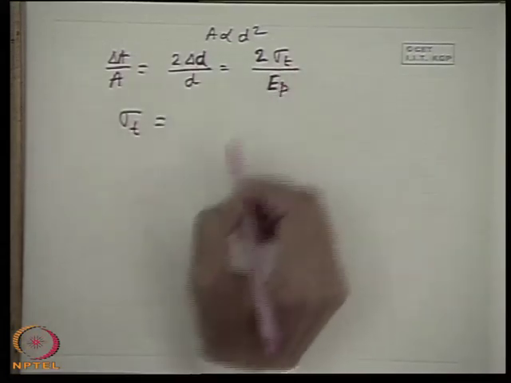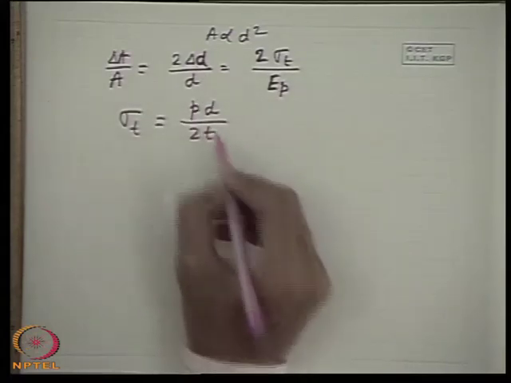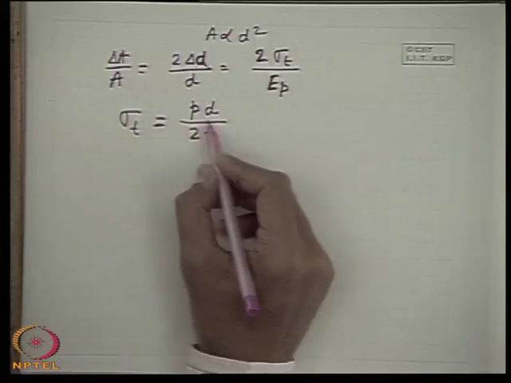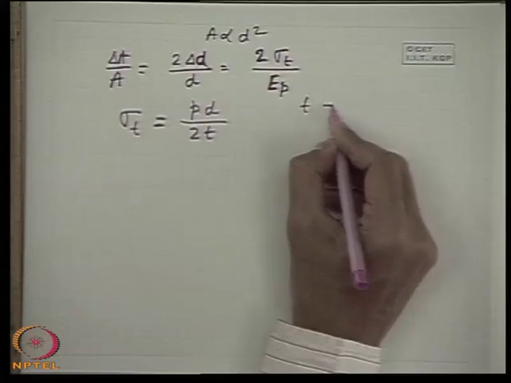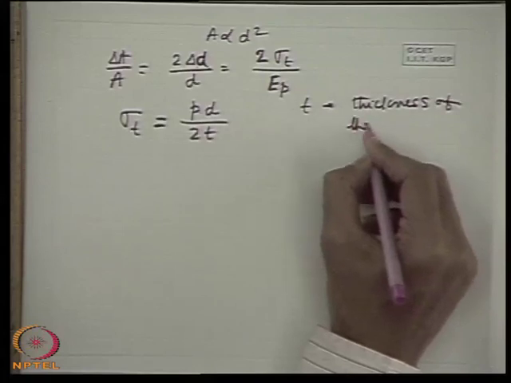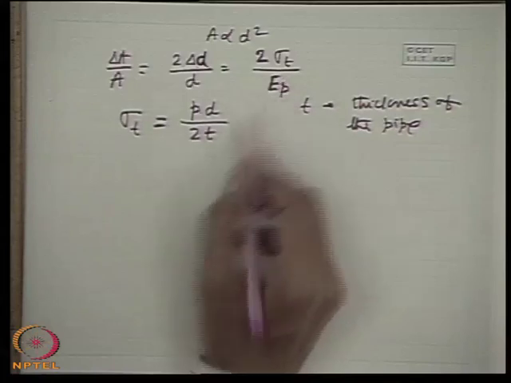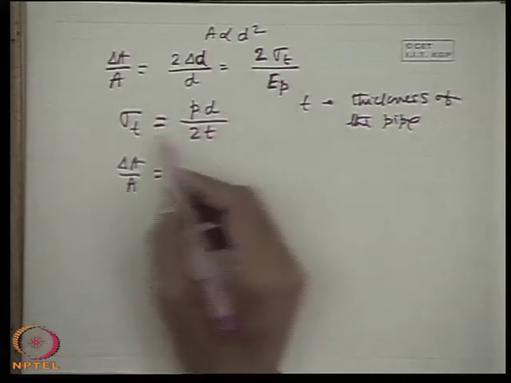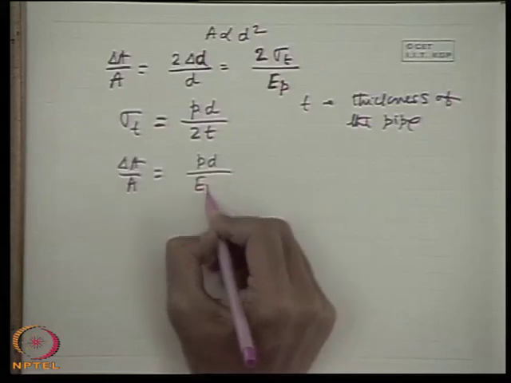Before substituting, I want to write that sigma T, the circumferential stress, can also be expressed in terms of diameter as P d by 2T. This comes from the consideration of strength of materials. That means the circumferential stress is related to the internal pressure, the diameter, and 2T, where T is the thickness of the pipe. If we substitute this sigma T, we get delta A by A equal to P d by EP into T.